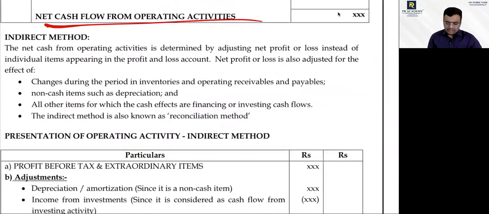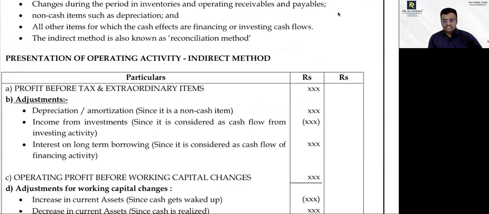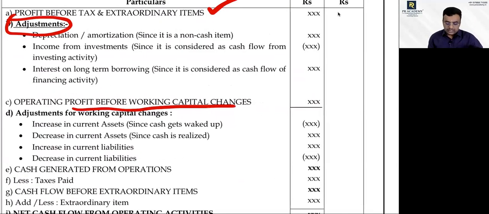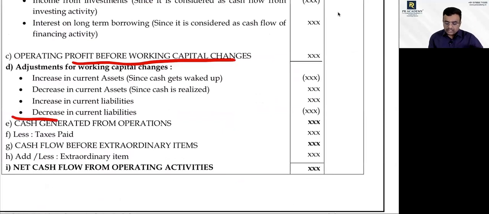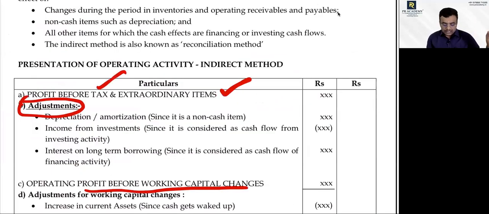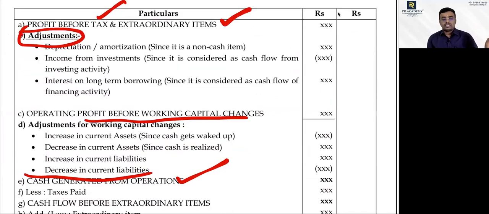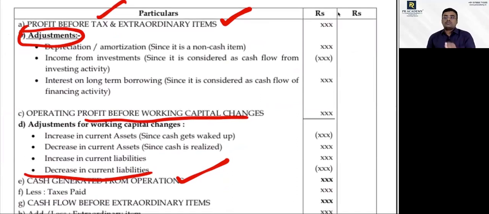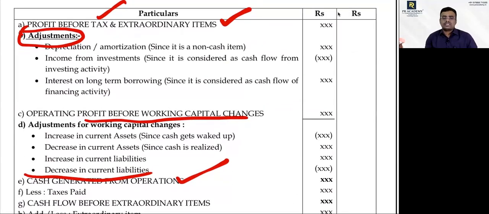Indirect method: net profit before tax and extraordinary items should be the starting point. After that, you have to do the adjustments, then you will get operating profit before working capital changes. Then incorporate working capital changes, and you will get cash generated from operations. After that, whatever you did as per the direct method, the same concept applies. From this moment onwards, the direct method and indirect method are the same concept.